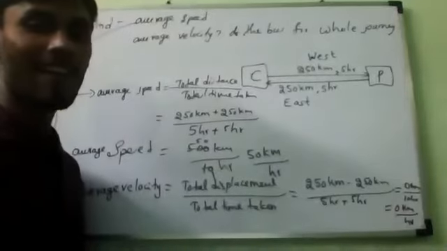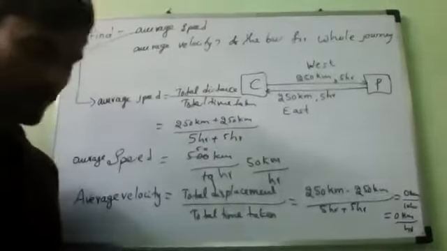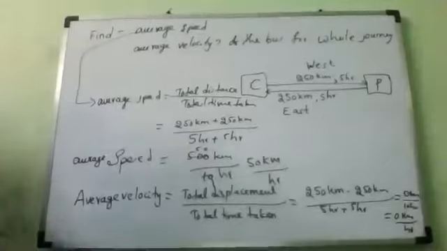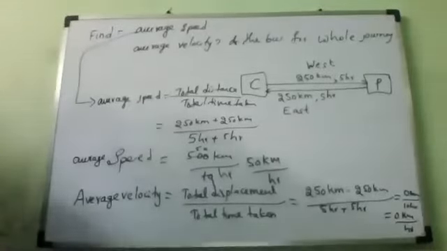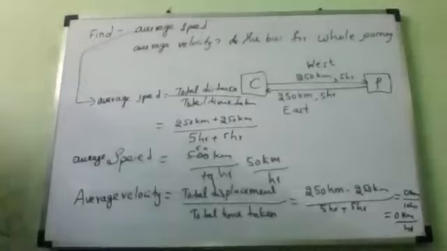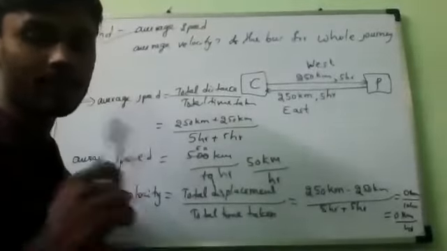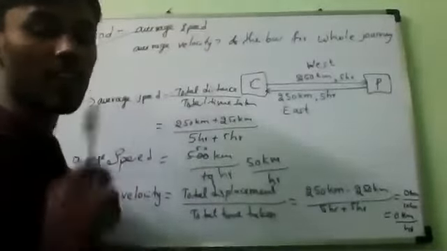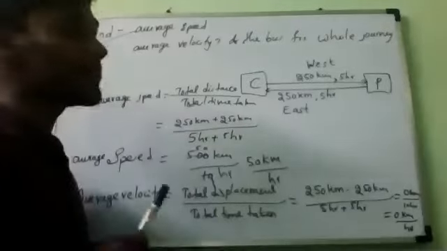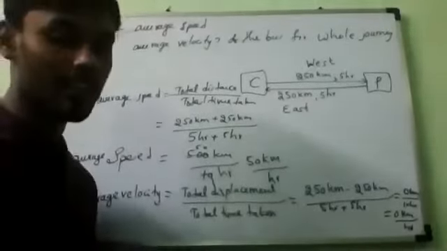Yes or no? Yes, sir. Now I should say one point. You may ask me one question. I told you, sir, whenever you are mentioning velocity, we should mention the direction. Yes, but here I am not mentioning it. The answer is 0. Now why am I not mentioning the direction?